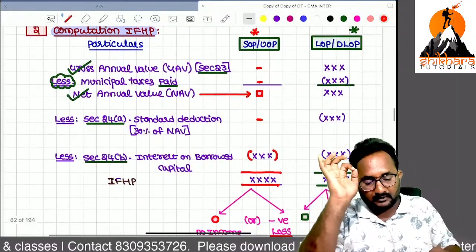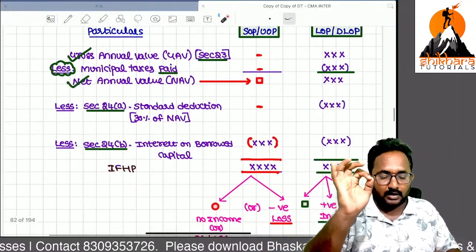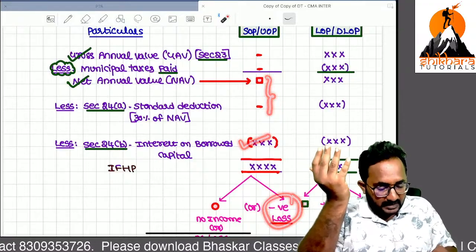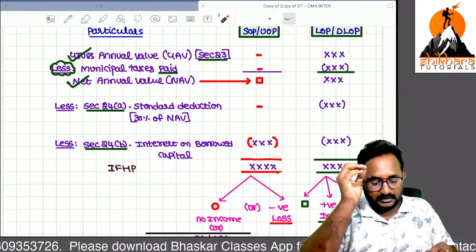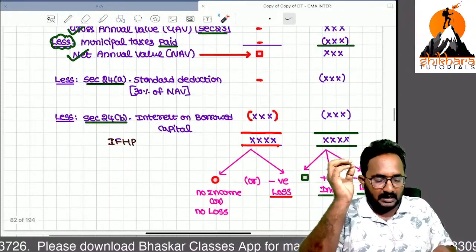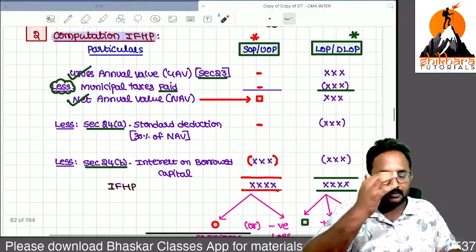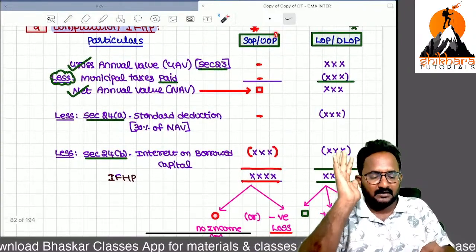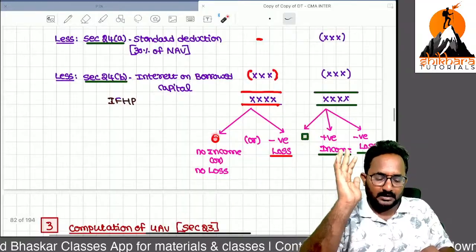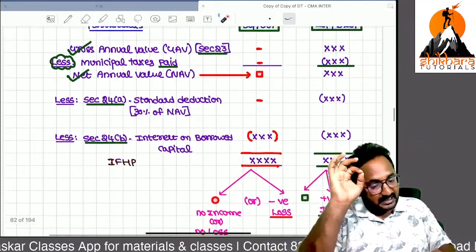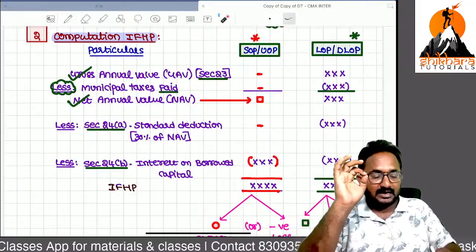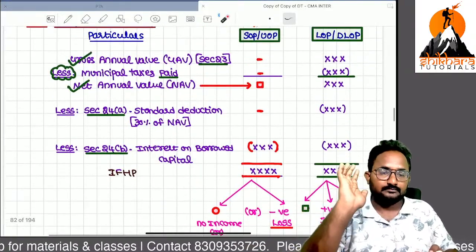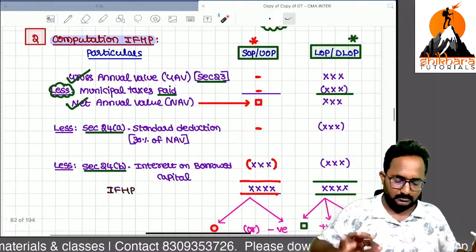There is no income from the self-occupied, unoccupied, because all the incomes are 0. If you got deduction, loss. If there is no interest on borrowed capital, the ultimate answer will become 0. Remember these shortcuts. In income from house property computation, self-occupied, unoccupied related, you will get 0 or loss. In case of let out, deemed let out, you will get an answer as 0 or income or loss also. Are you clear, this format?